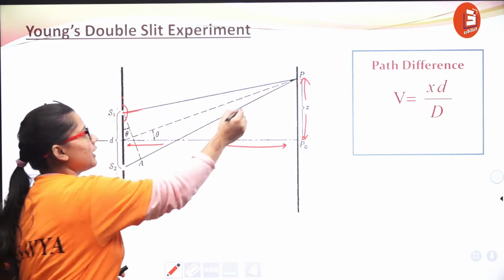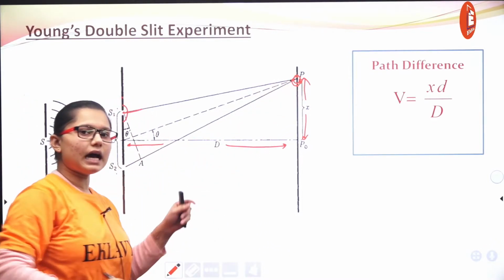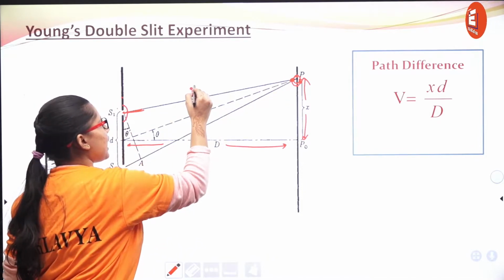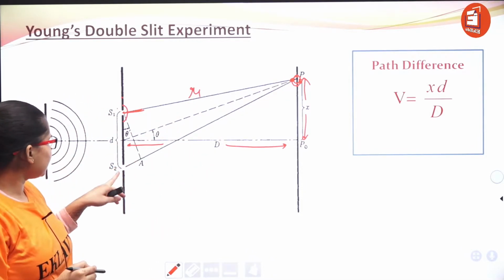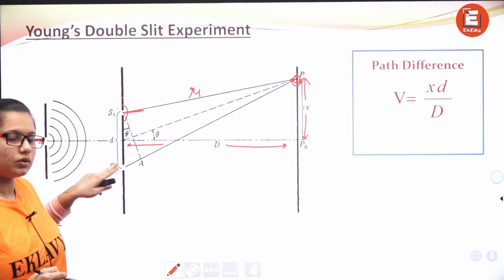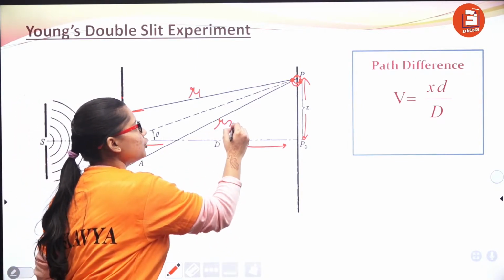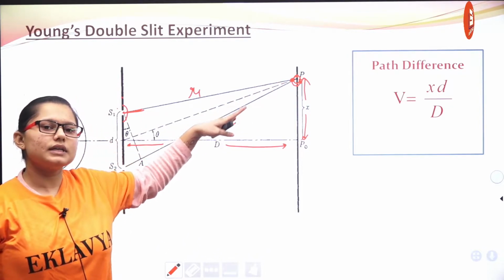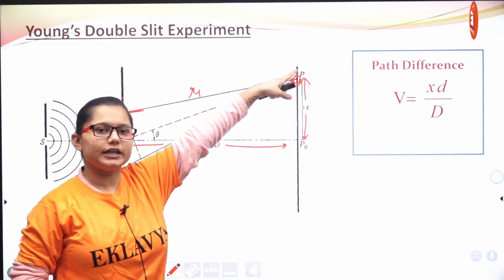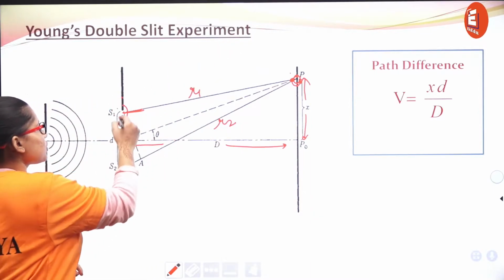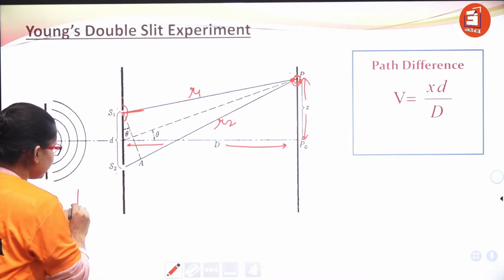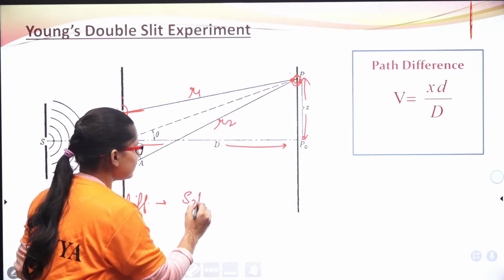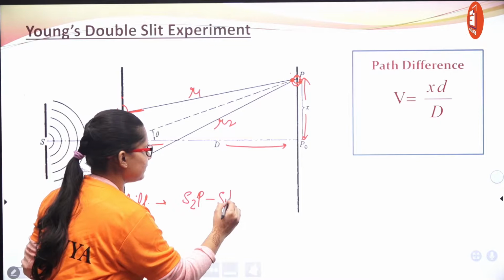Wave goes from there, and let's say we have taken any arbitrary point P. It covers this much path, let's say R1 we call it, and the wave going from S2 has covered this path R2. Obviously you can see that R2 is greater than R1 because the point P is towards this side. So we find the path difference, denoted as S2P minus S1P.